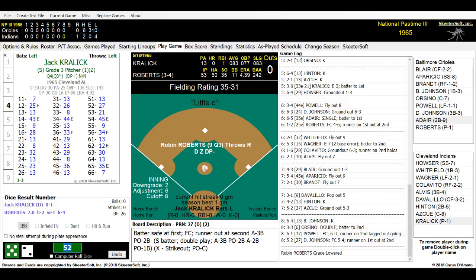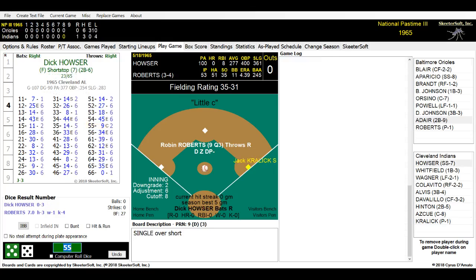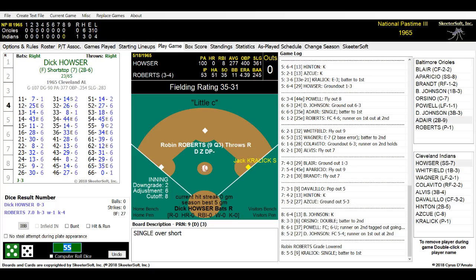Here is the pitch to Kralik. It is a 55, and Kralik gets the hit over the shortstop's head. A little punch and Judy shot that just gets over Aparicio's head. Kralik will get on first with the second hit for the game, and it's a base hit. Due up here is Dick Hauser. Dick Hauser is 0 for 3 today. Grounded out all 3 times. Here's the pitch. It's a 34, and he does get some wood on the ball. Let's see what happens.